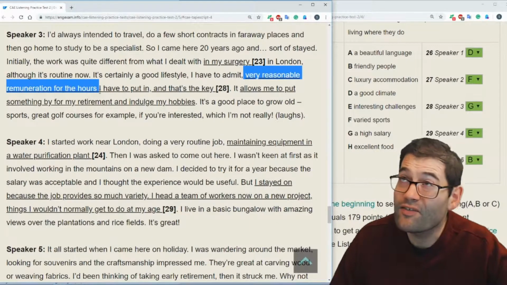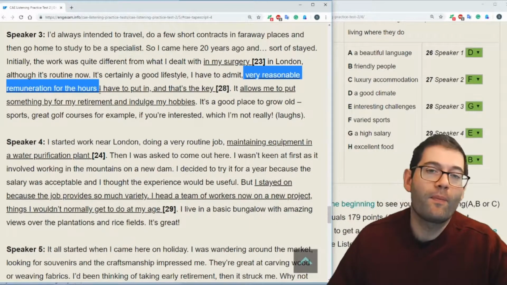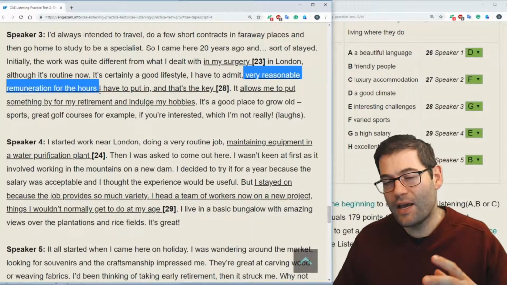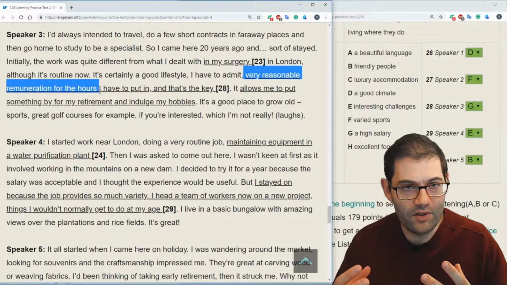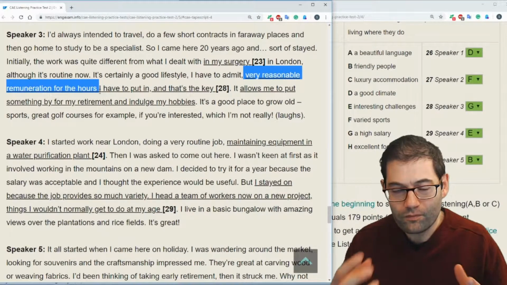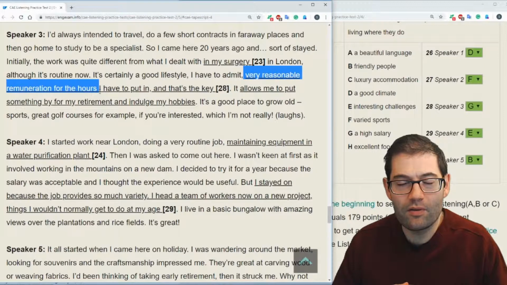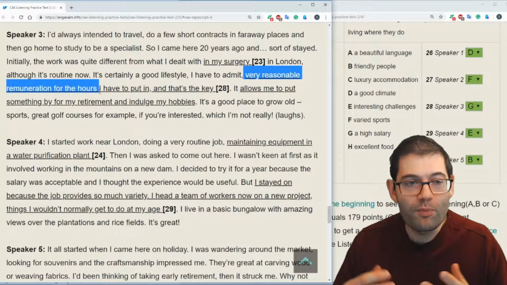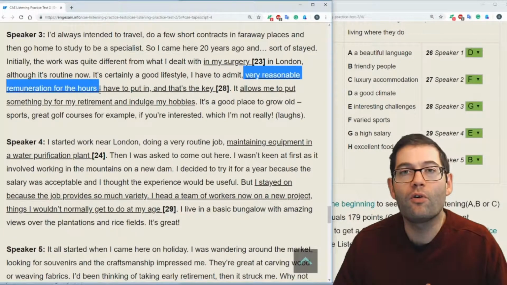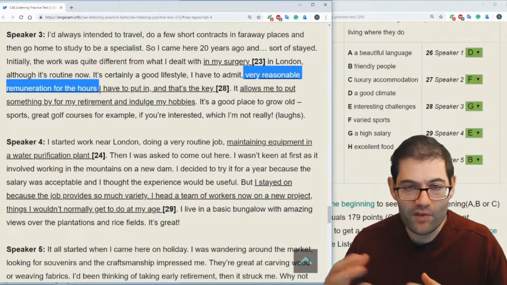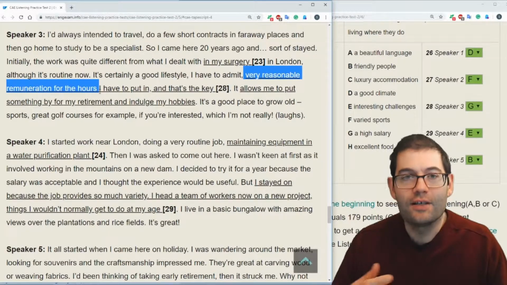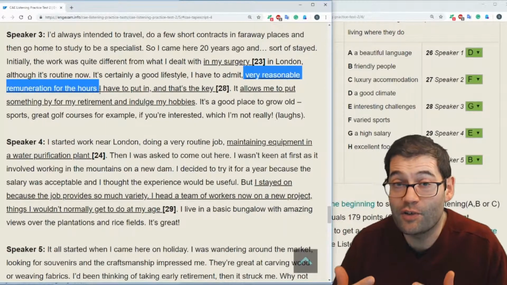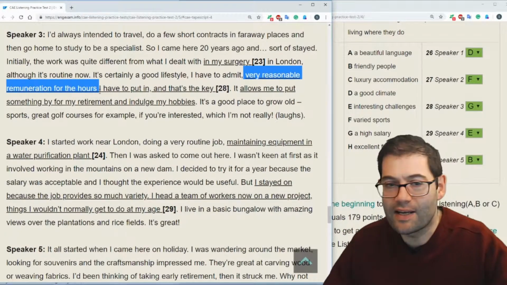And you might think reasonable is not high, but we say reasonable as regards salaries as a method of understatement, gentle understatement. So when people say this, people don't go, oh, reasonable salary. People go, reasonable salary. Or remuneration is a synonym for payment. Payment for services provided, payment for the job that you've done. So reasonable is positive. Positive in the context of being high or very, very good. So that's our vocabulary link there.